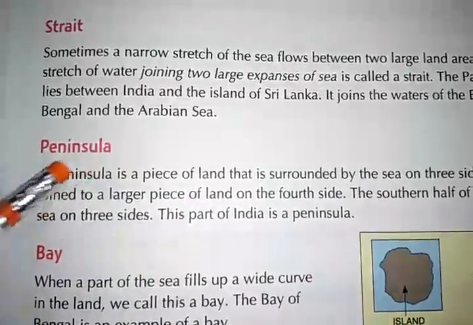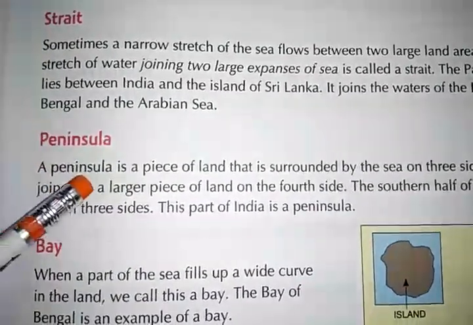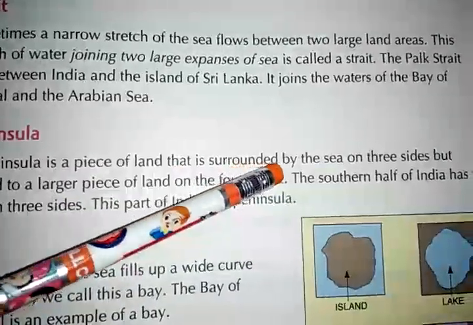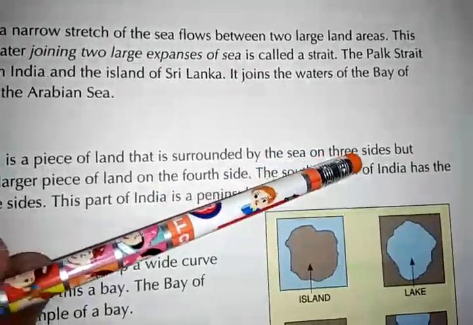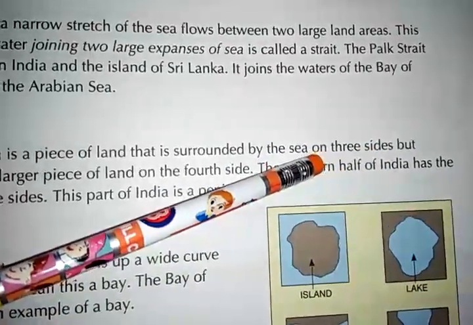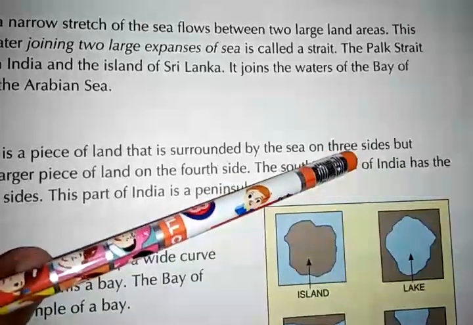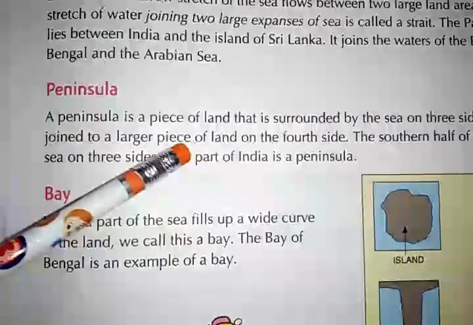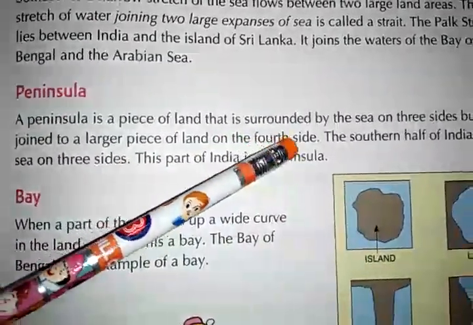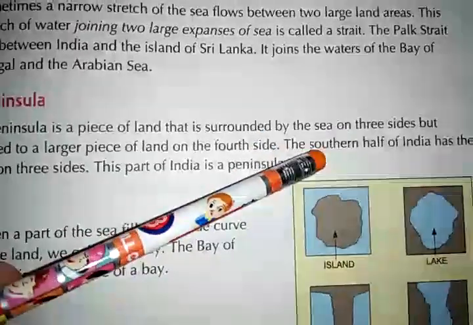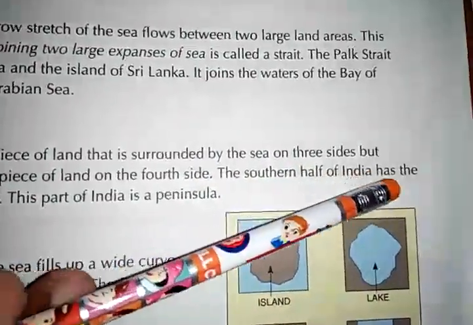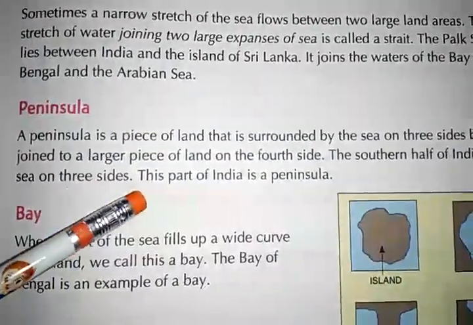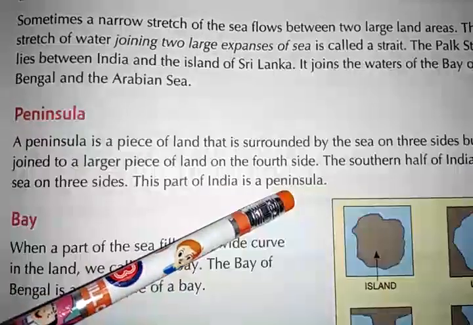Peninsula. What is a peninsula? A peninsula is a piece of land that is surrounded by the sea on three sides. Note it, three sides, not all sides, but joined by a larger piece of land on the fourth side. The southern half of India has the sea on three sides. This part of India is a peninsula.